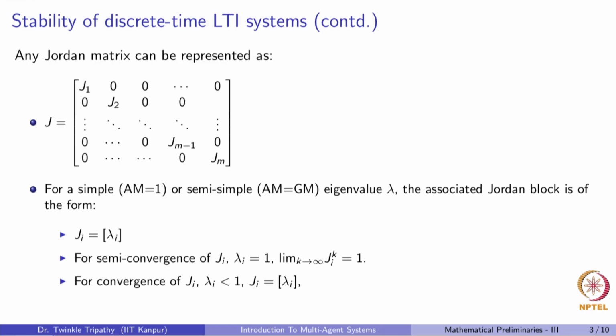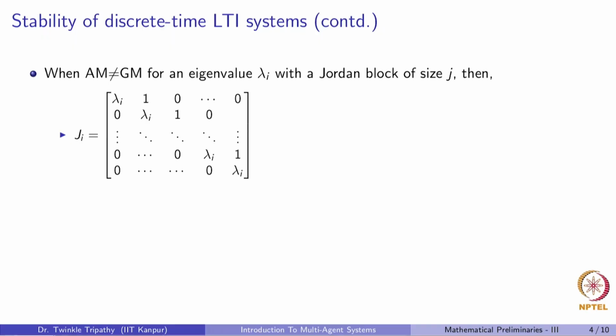For the Jordan block to be convergent, we need the magnitude of lambda i less than 1. Why? Because when we take the limit of Ji to the power k, if lambda is less than 1, it goes to 0, which is the requirement for a matrix to be convergent. Note that a matrix which is convergent is also semi-convergent, but vice versa may not be true.